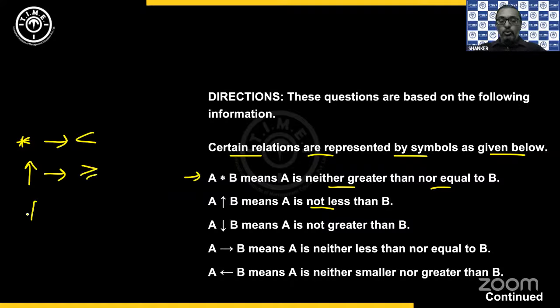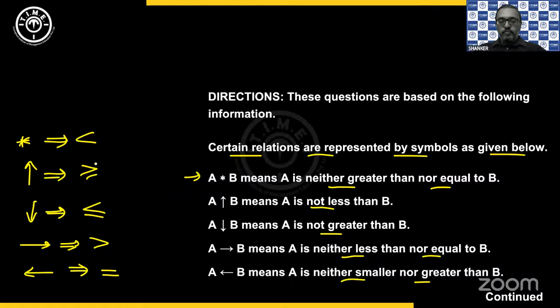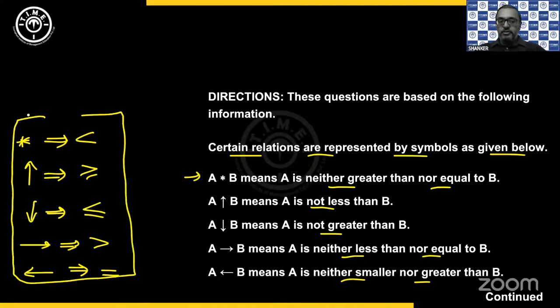The next down arrow, not greater than, so less than or equals. Then the right side arrow, neither less nor equals, so greater than. And the left side arrow, neither smaller nor greater, so it is equal to. So the symbols and their meanings.